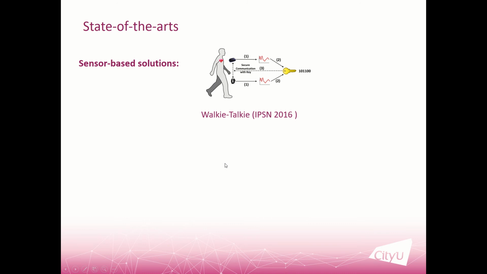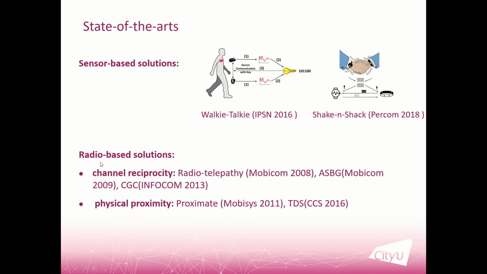We also need to look at what researchers do in the literature. Some solutions are based on wearable sensors. For example, Walkie-Talkie, proposed at IPSN 2016, uses wearable sensors on the body to pair the devices on the same user. Shake and Shock at INFOCOM 2018 proposed using the handshaking process to pair two wearable devices. Some other solutions are based on radio signals. Some works are based on channel reciprocity, and some other works are based on physical proximity.